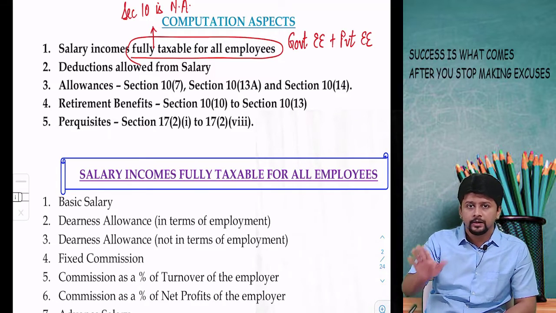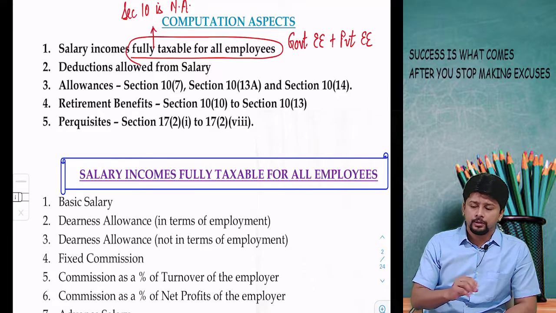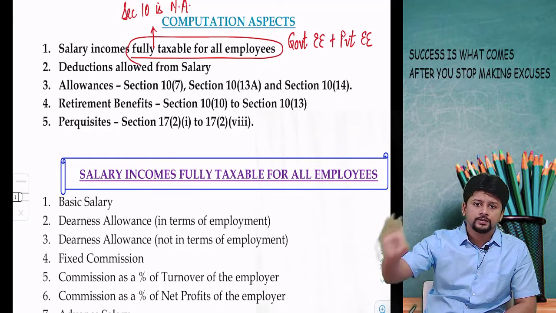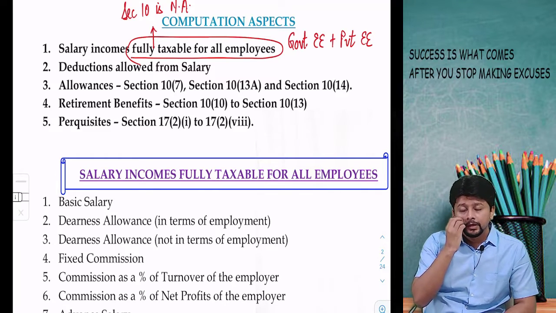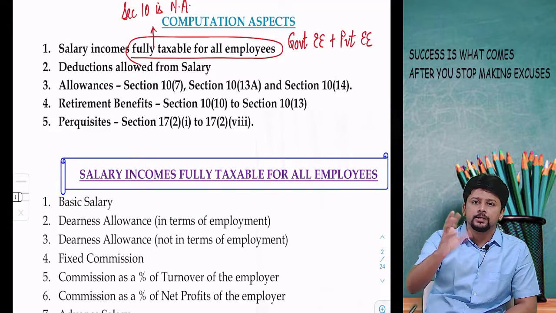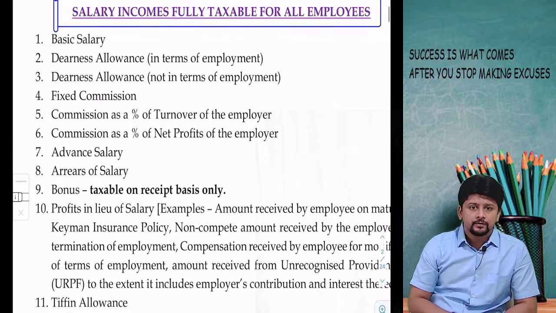So then you have to calculate his exact number of months for which he was doing the job. Take the income per month multiplied by the number of months. This is the amount taxable. This is something very simple. You will have many such adjustments in a salary question. You will see that these are incomes which are subject to tax. That's it, matter over. Basic salary, dearness allowance.